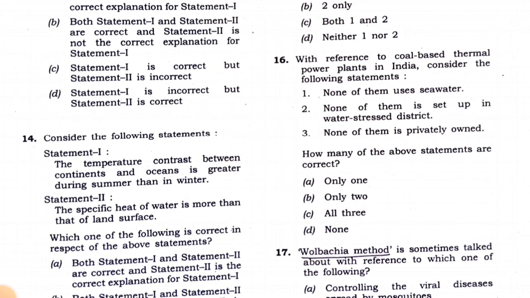We know that there are many coal based thermal power plants in India operated by many companies, and they are privately owned. So the third statement is wrong. Then look at the second statement. None of them is set up in water stressed district. We know that